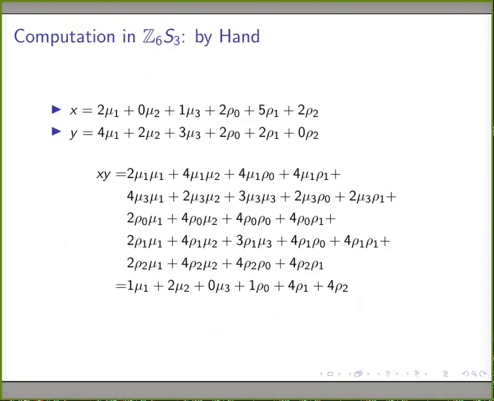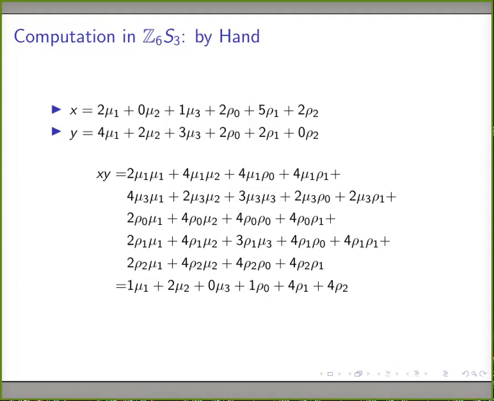So we will do it manually. This is the x, this is the value of x, and this is the value of a. I am multiplying each time. Mu2 mu1 into 4 mu1 is 8 mu1 mu1. There are two mu1s, so 8 mu1 mu1, and 8 is nothing but 2 in Z6. In Z6, 8 is the same as 2. Therefore, I can write 2 mu1 mu1.